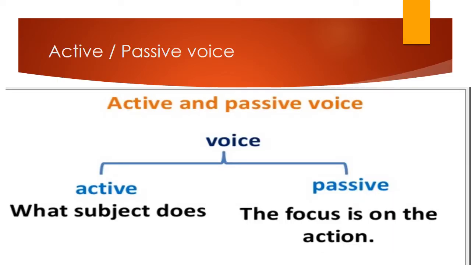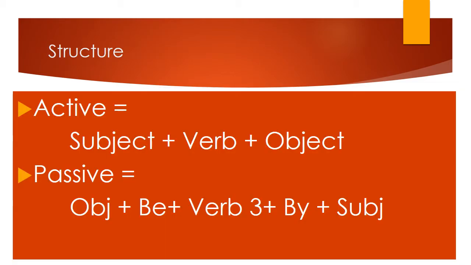In active voice, our focus is on the subject and we tell what the subject does. And in passive voice, the focus is on the action and the receiver of the action comes at the beginning of the sentence. The structure of active voice is subject plus verb plus object, while the structure of passive voice is object plus be plus third form of verb plus by plus subject.